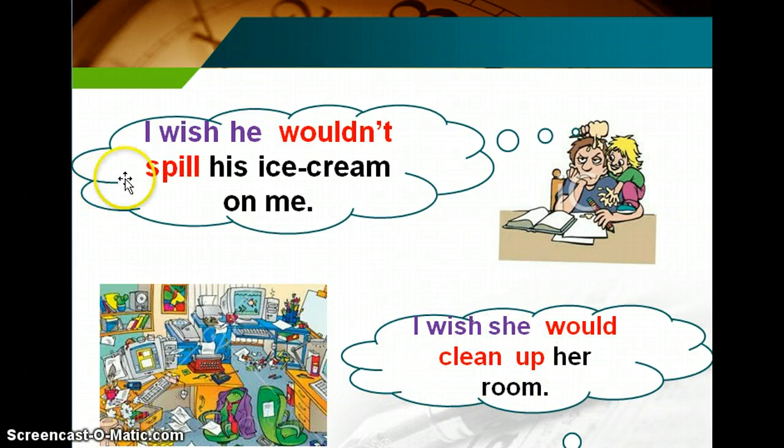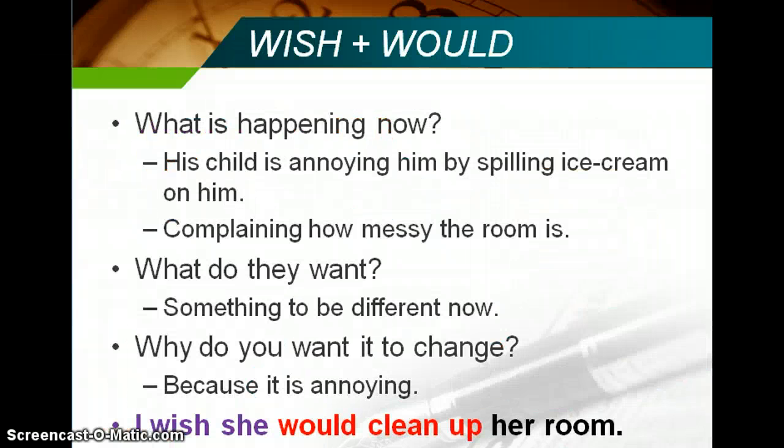Okay, so here we've got two examples of wish also. And what can we see here? In the first example, we need to think again of the key questions. So what is happening now? In the first example, we can see the child is annoying him by spilling ice cream. And in the second, somebody's complaining about how messy the room is. And what do they want? These people want something to be different now.